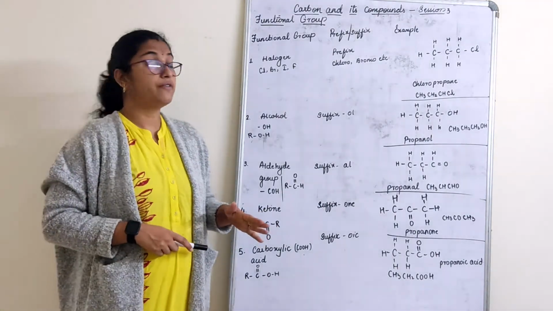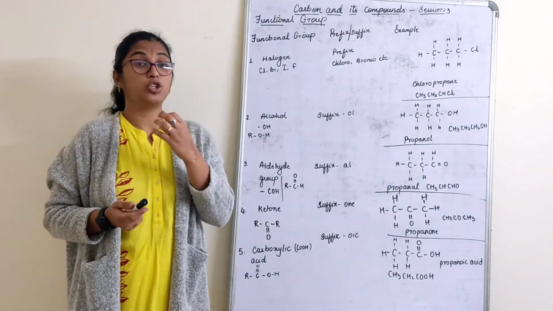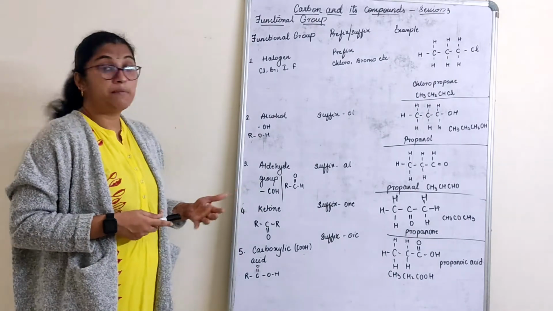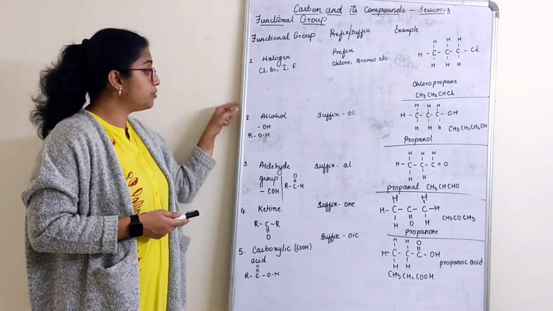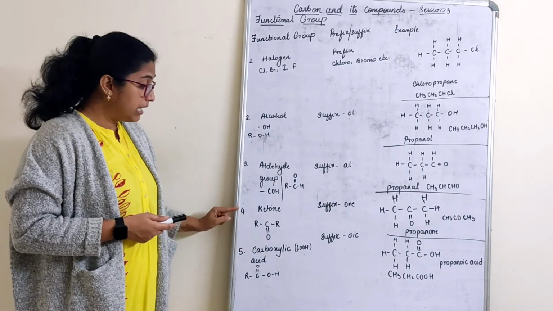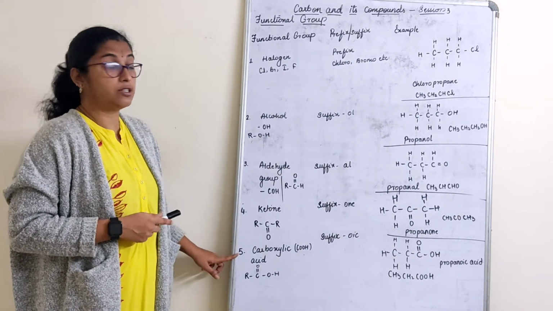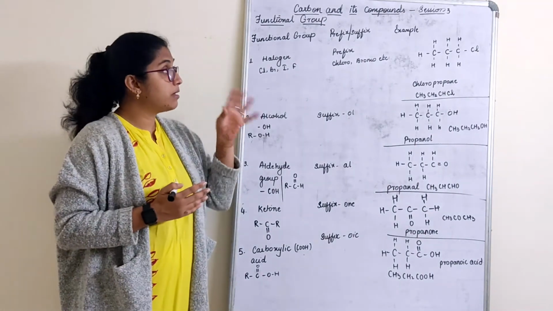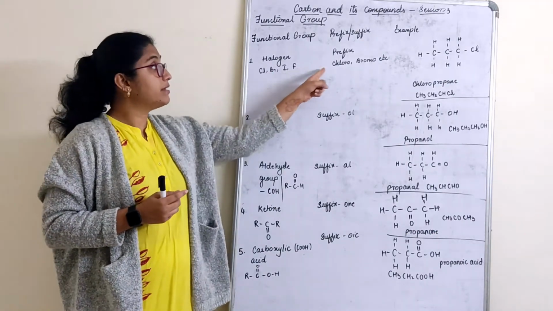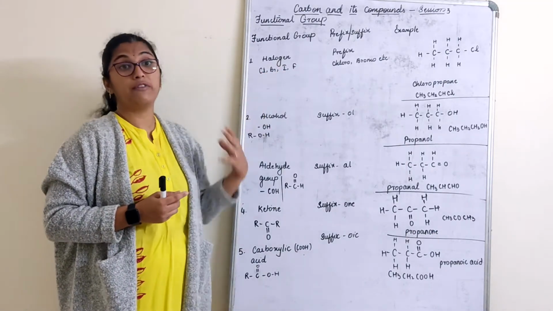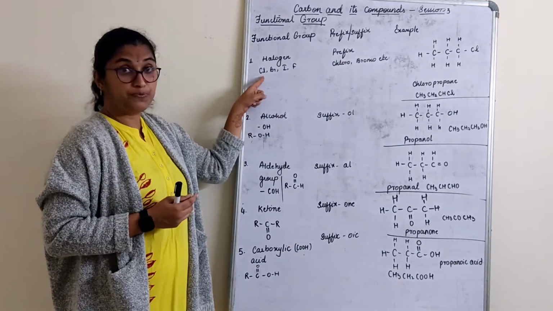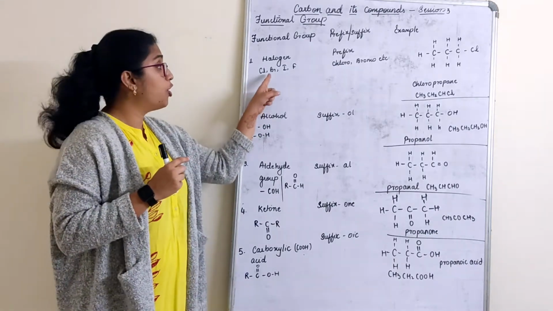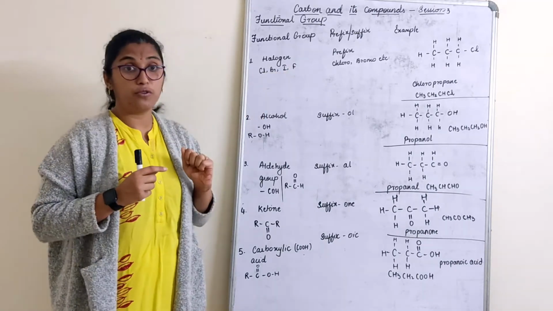When we talk about functional groups, the nomenclature or the name given to the functional group is with respect to its prefix or suffix. For example, the different functional groups here are halogen group, alcohol group, aldehyde group, ketone group and carboxylic acid group. When we talk about the halogen group, we always name the compound with respect to the halogen we are adding. For example, if it is chlorine, chlorine is one additional atom we are adding in place of hydrogen, or bromine we add, or iodine we add, or fluorine we add.